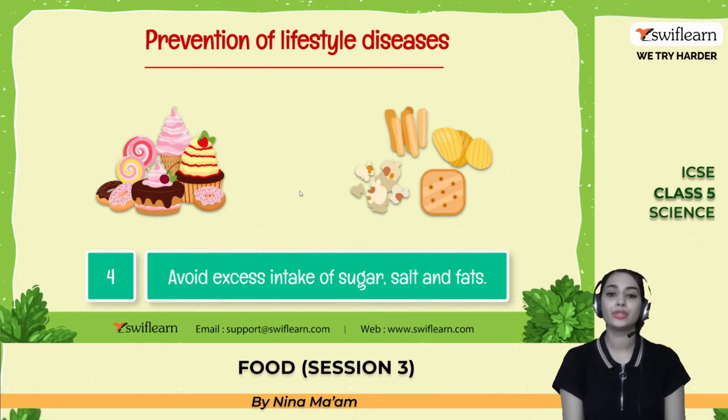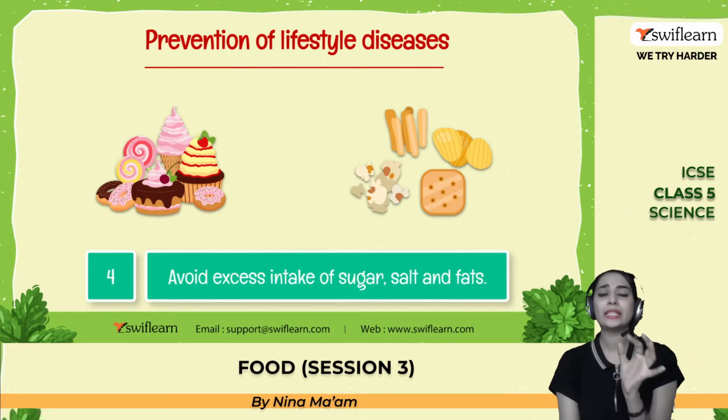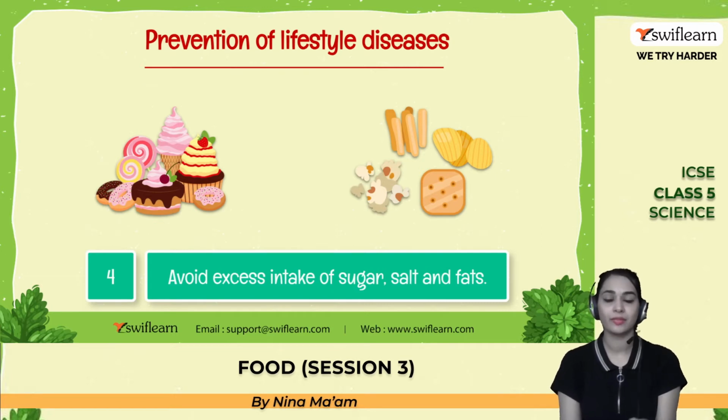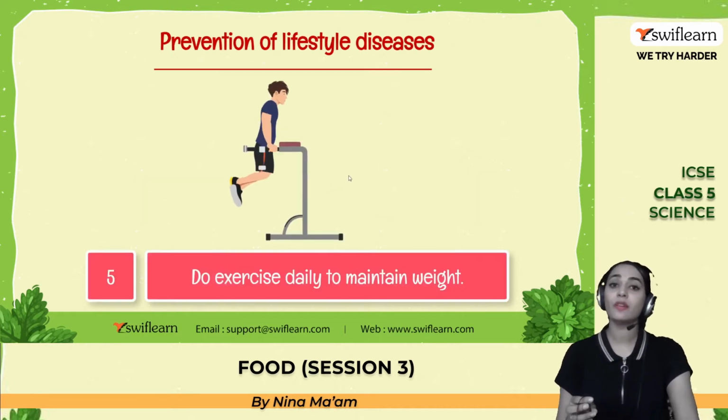For that we have to avoid excess intake of sugar such as donuts, cake and ice creams, candies, and so much more. And salt, like from popcorn, crackers and chips, and for example the fat. So there are some unhealthy fats such as the processed food like sausages. So these are not good for our health and body. So we have to limit the intake of such foods.